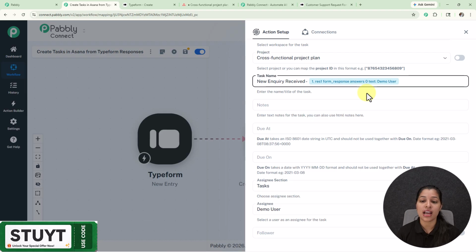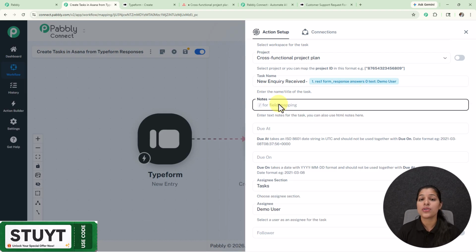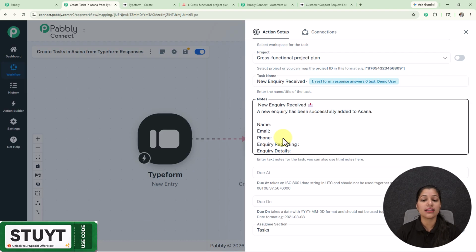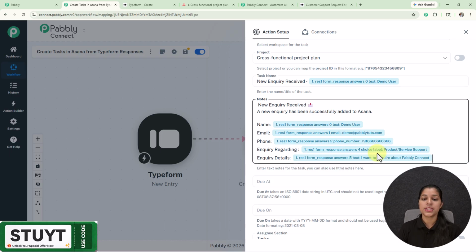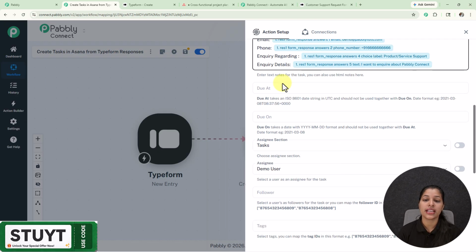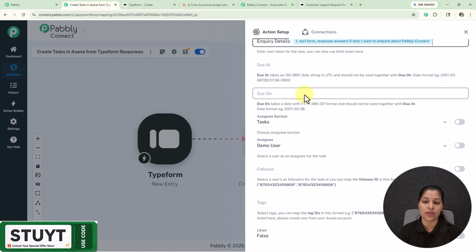And now afterwards, I'm going to enter the notes which I want to add with this task. So these are the notes which I'm going to add to this task, and after the word name, I'm going to map the name of my lead from the response and the remaining details as well. Here I have mapped the name, email, phone number, inquiry regarding, and the inquiry details, and now these fields are dynamic, which are going to change with every new form submission. Afterwards we are getting the options for due date and due on, which I'm going to leave blank as these fields are not necessary.